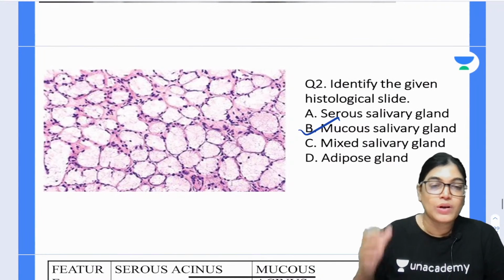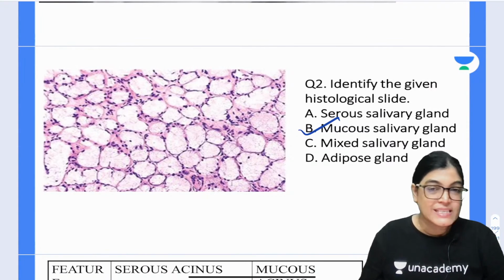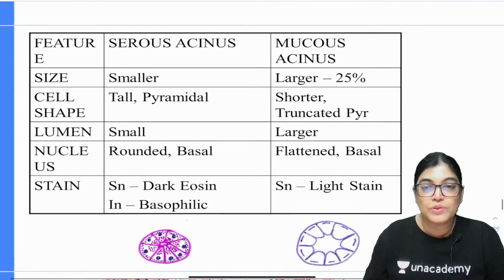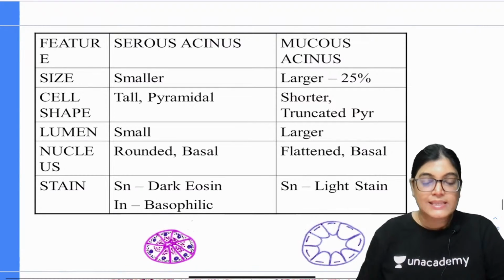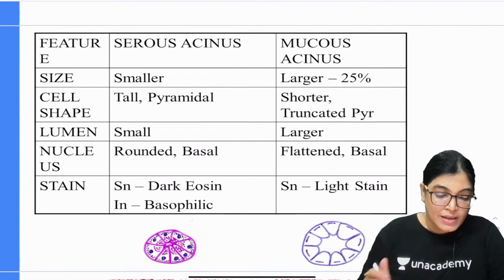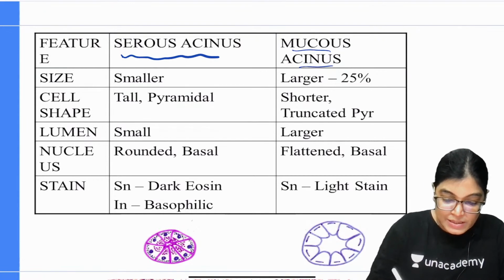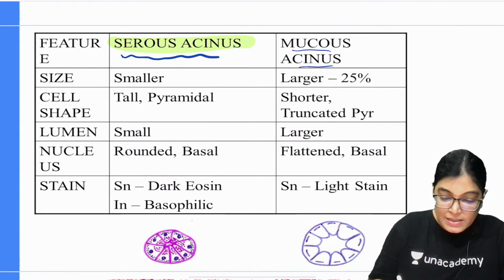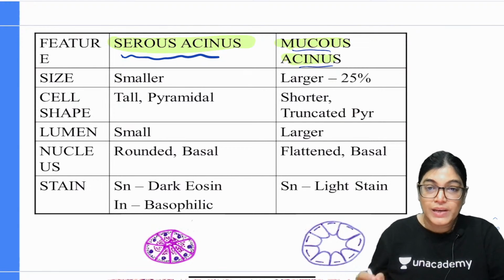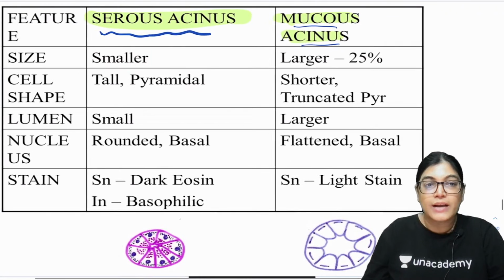Firstly, before coming to this histological slide, I will give you a table of differentiation between serous and mucus acini. Let me enlarge this image, and you can clearly see the differentiating points between the serous acini and the mucus acini. See here, on one side the serous acini is written, on the other side the mucus acini. Let's see the difference. When I am talking about the serous acini, if you compare the size of the serous and the mucus, I am just highlighting it.